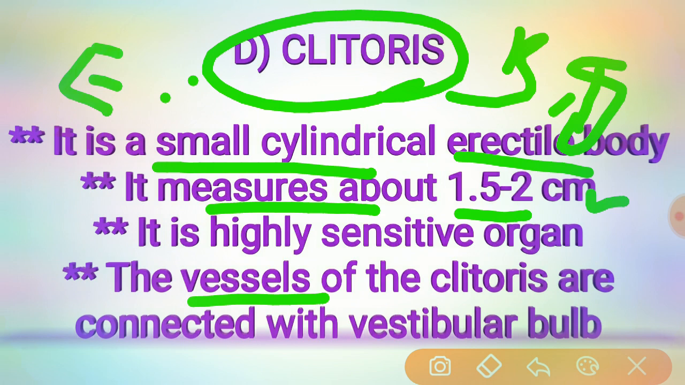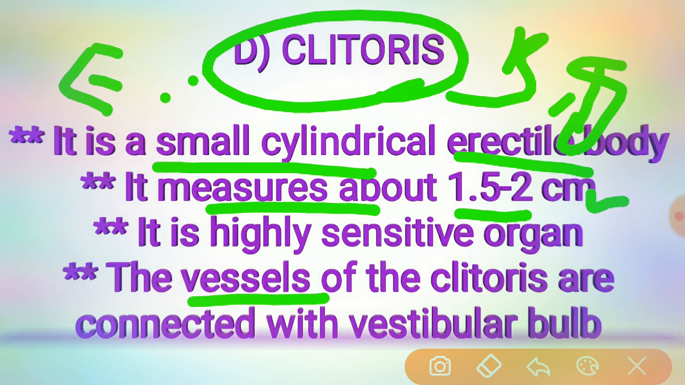Here the glands will be covered only by squamous epithelium, and they are very richly supplied with nerves. The vessels of the clitoris will be connected with the vestibular bulb, so they are always connected to the vestibular bulb and liable to be injured during childbirth. Got it?